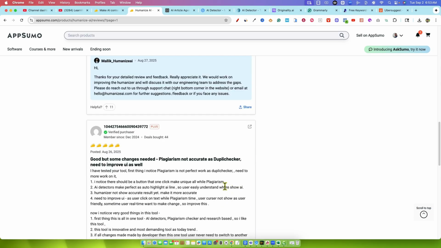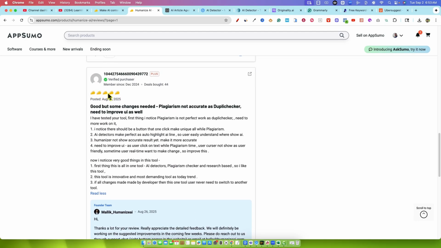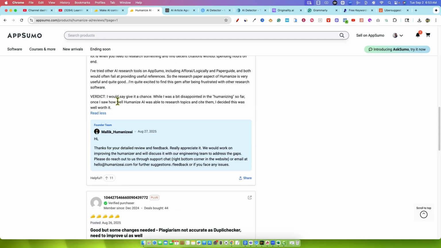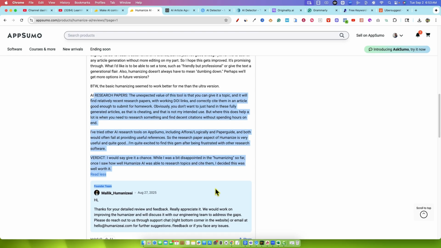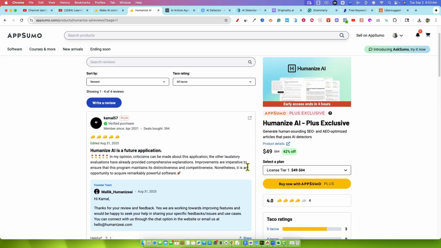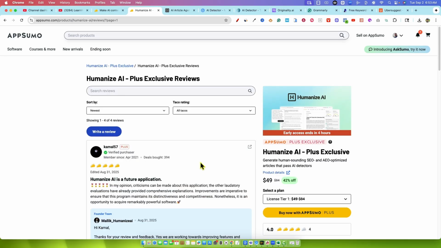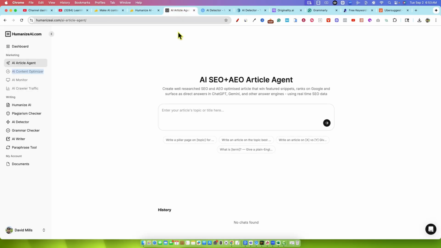We do have some other ones over here, and literally did identify things with the tool, but they went out of their way to make sure that they gave 5 stars and identify the things that they still wanted to get fixed. They didn't want to harm the launch, and they still were able to give them a 5-star review. So just not a whole lot of reviews. This tool hasn't really taken off much, not a lot of reviews to make a really big conclusion or anything like that. So let's dive into the tool real quick.